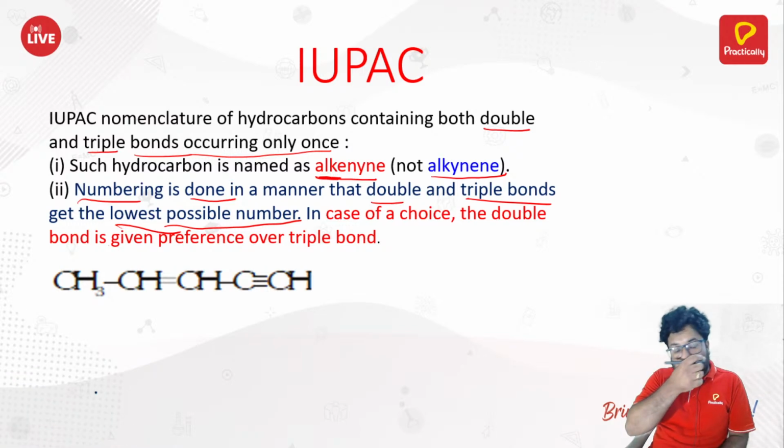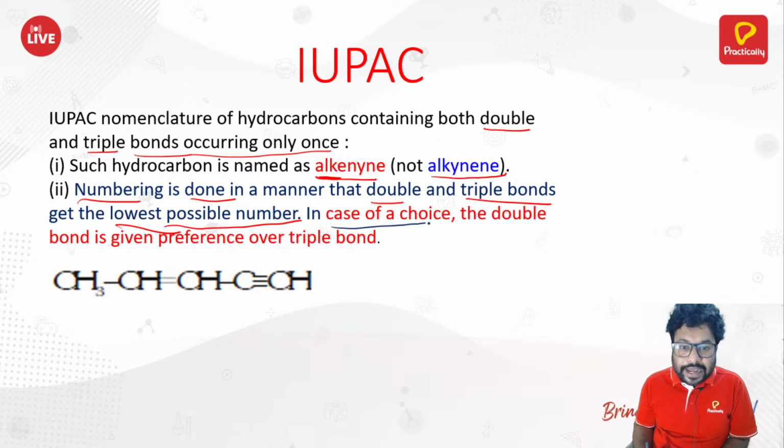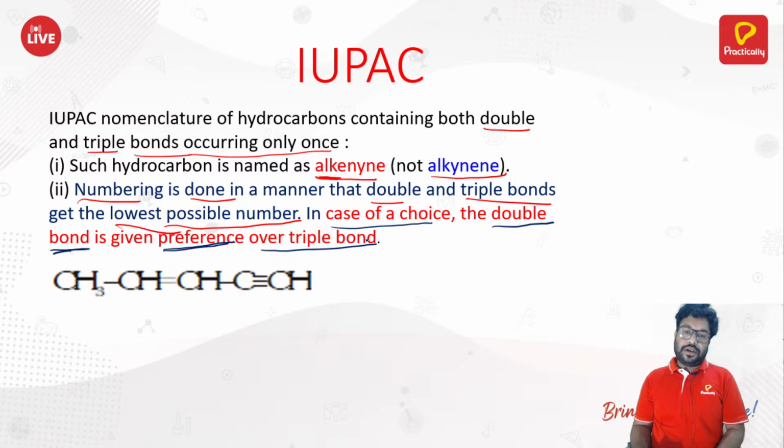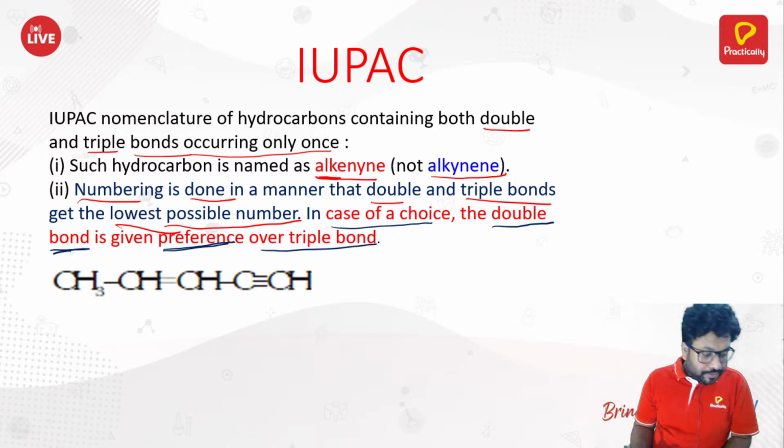But what is the part that is interesting here? In case of a choice, the double bond is given a preference over the triple bond. So the double bond gets the preference. Double bond should be coming first. So how would you name this compound?